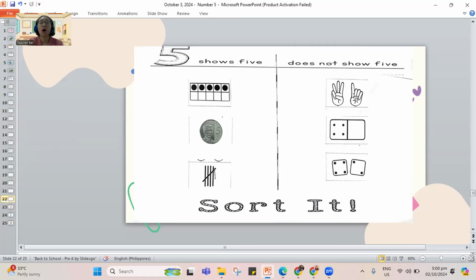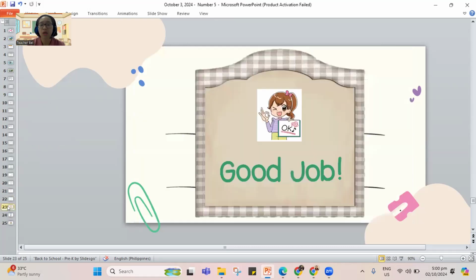Now, if you are done with this worksheet, with this booklet, good job for you. But if you're not yet done, pause the video, play it again once you are done. Are you done with the work? Can I move to the next part of our work, Yumika? Because since that was the last page of our work, good job for you.